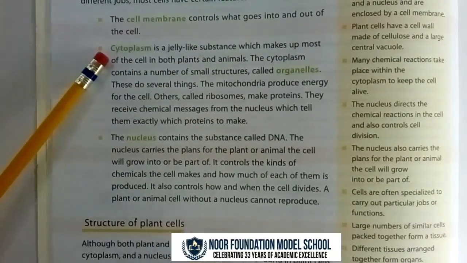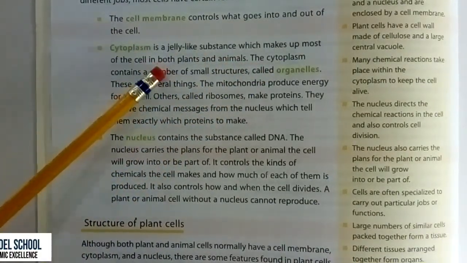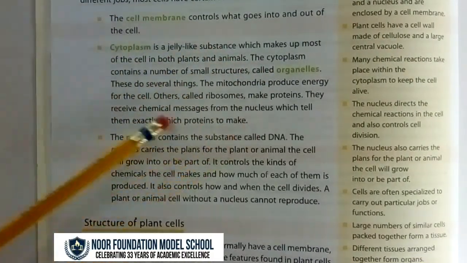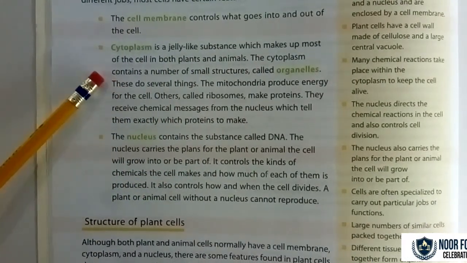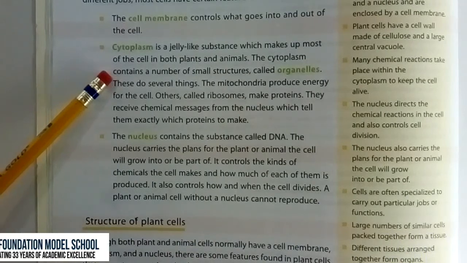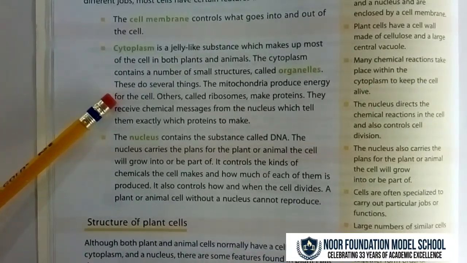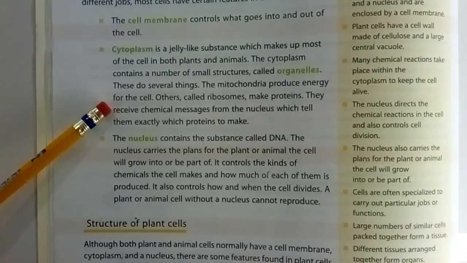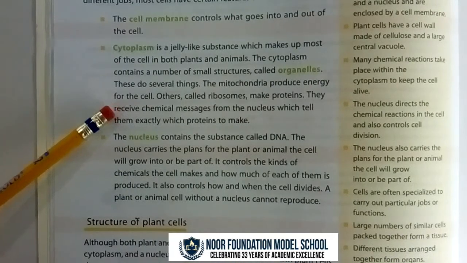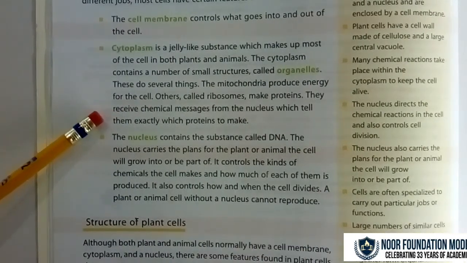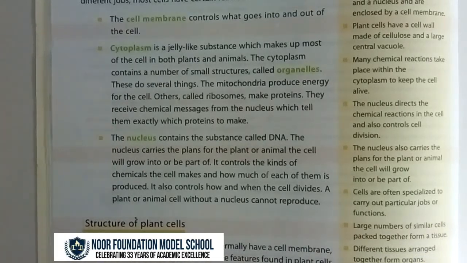Now the second thing is cytoplasm, a jelly-like substance which makes up most of the cell in both plants and animals. The material inside the cell, this is cytoplasm. The cytoplasm contains a number of small structures called organelles. These do several things. The mitochondria produce energy for the cell. Others, called ribosomes, make proteins. They receive chemical messages from the nucleus which tell them exactly which proteins to make.